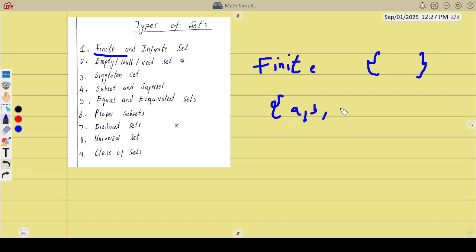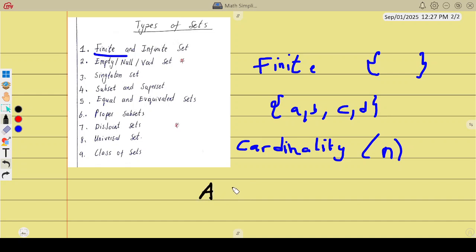If this is a set with A, B, C, D, then we can count the number of items in there: there are 4. And I have to introduce this term: cardinality. The symbol is n. Cardinality simply means how many items are in a particular set.